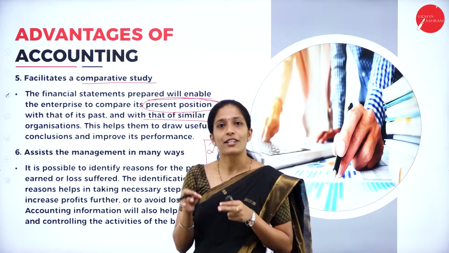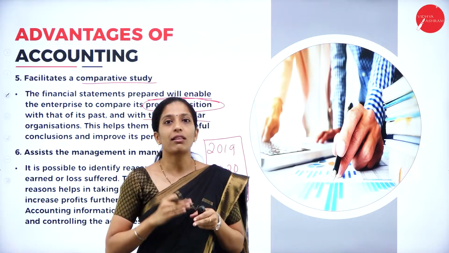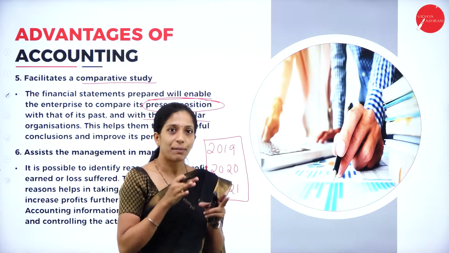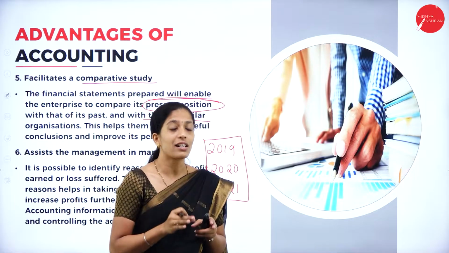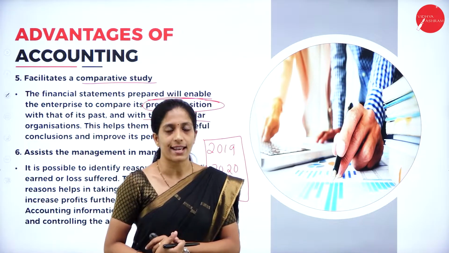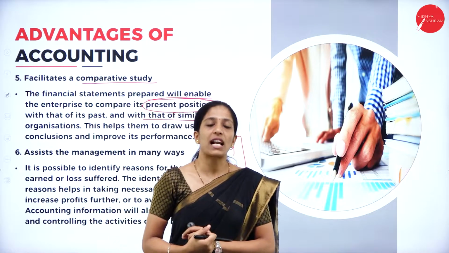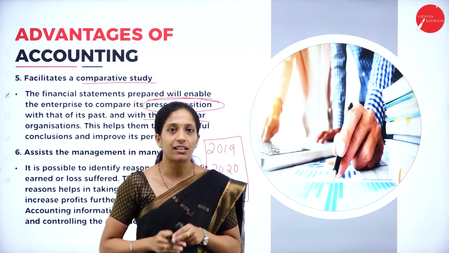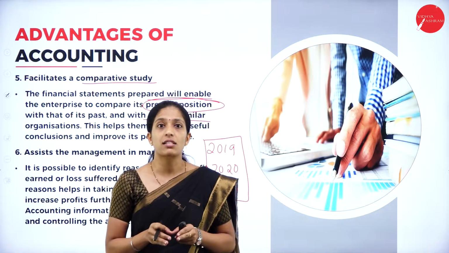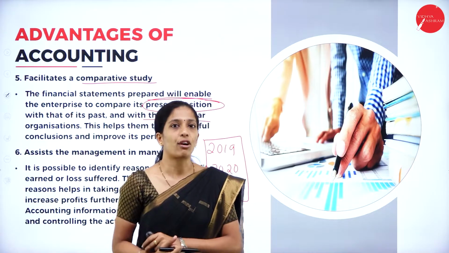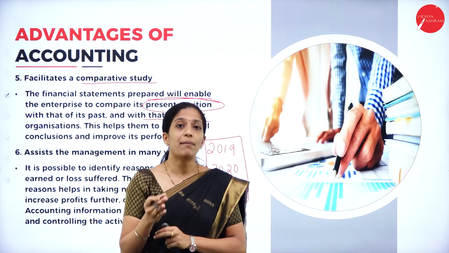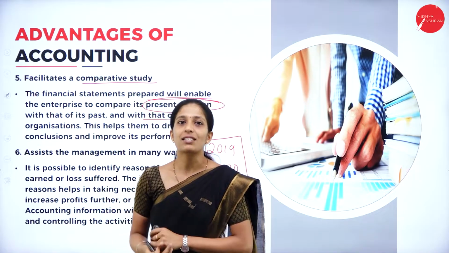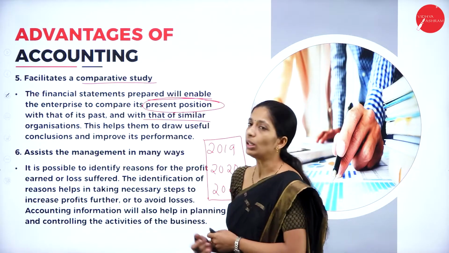It's not only relating to that particular organization where they compare the accounting results year after year. So, it's not limited only to that. Here, the results can also be compared with other organizations also. Suppose there are two organizations, A Limited and B Limited. If both organizations are maintaining proper books of account, then the result of A Limited can be compared with that of B Limited. Thereby they'll come to know who their competitors are and how they have to overcome them. So, this information can also be obtained through accounting.